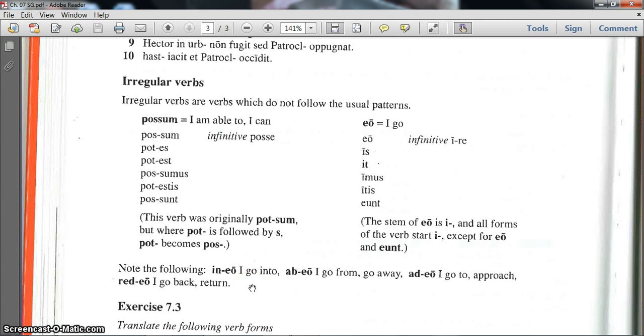The same could be done to the verb sum. Insum is to take part in, adsum, as you know, is to be present. And so we'll continue to see those as we move forward in line.